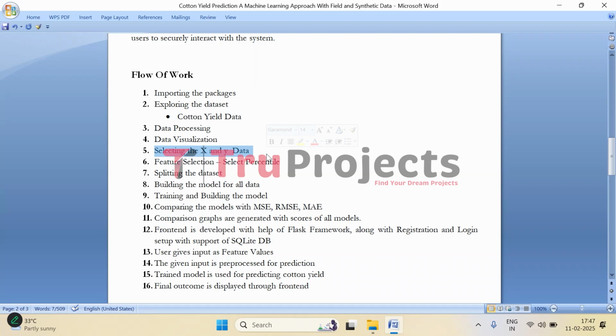Then comes selecting X and Y data. So here the dataset is divided into X and Y. X contains input features. So these are the factors that affect cotton yield, like temperature, soil type, and all the factors included. And Y is the target variable. This is the actual yield value that we want to predict.